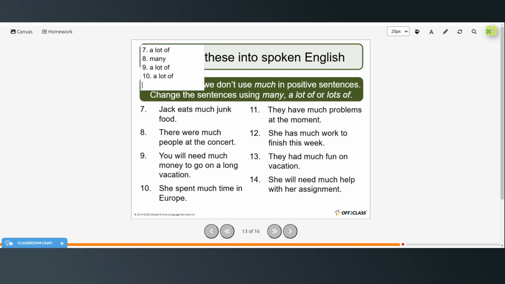They have much problems at the moment. That one should be many problems. She has much work to do to finish this weekend. So that could be lots of or a lot of. They had much fun on vacation. So again, lots of or a lot of. And she will need much help with her assignment. So again, lots of or a lot of.